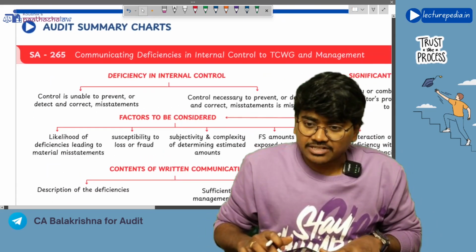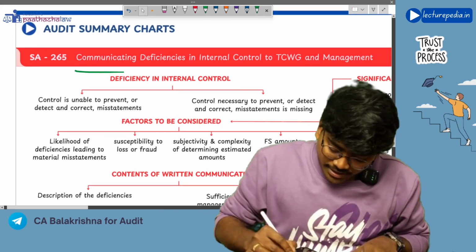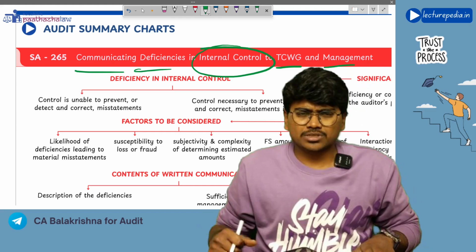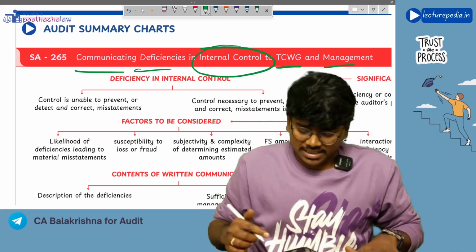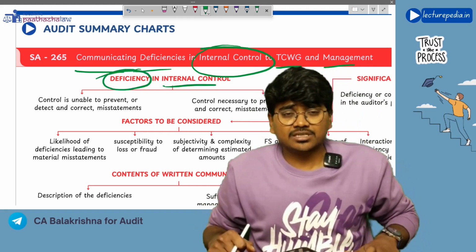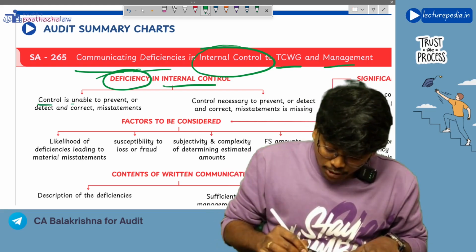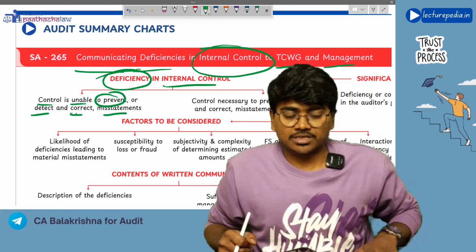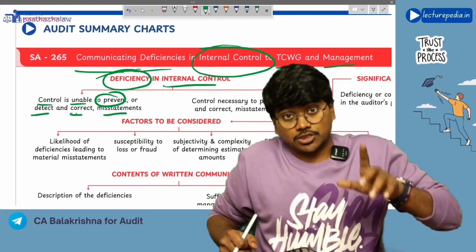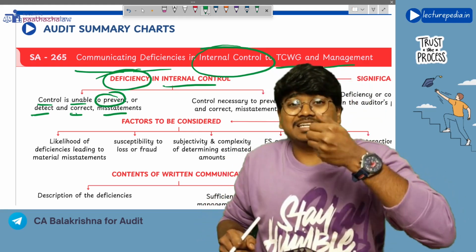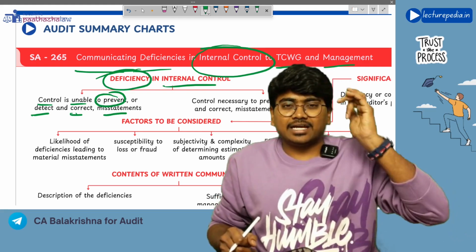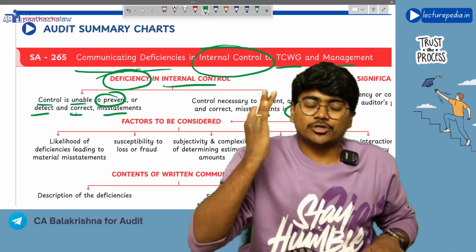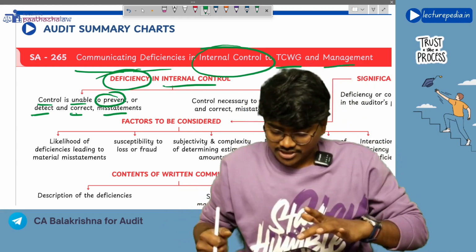SA-265, communicating deficiencies in internal control to management and those charged with governance. First of all, what is meant by a deficiency in the internal control? See, if the control is unable to prevent, detect and correct misstatements, then you will call it a deficiency. Or if the control that is required to prevent, detect, correct misstatement is completely missing, it is not present, then also you will call this a deficiency.